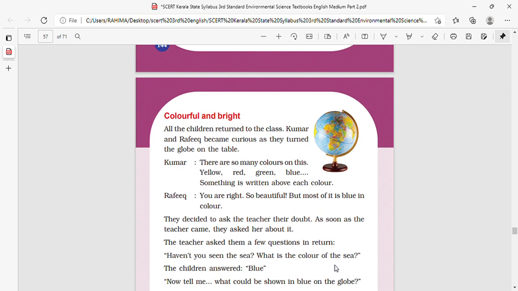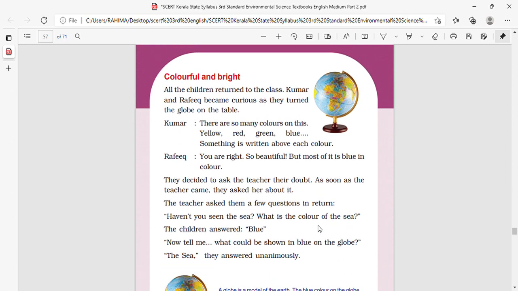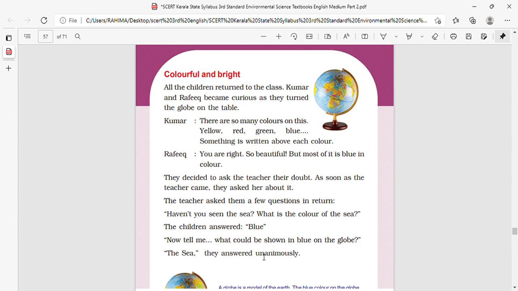As soon as the teacher came, they asked her about it. The teacher asked them a few questions in return. Haven't you seen the sea? What is the color of the sea? The children answered blue. Now tell me, what could be shown in blue on the globe? The sea, they answered